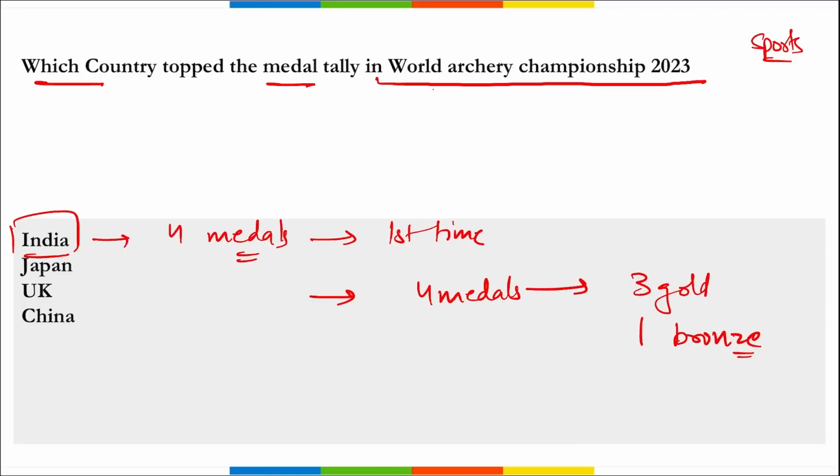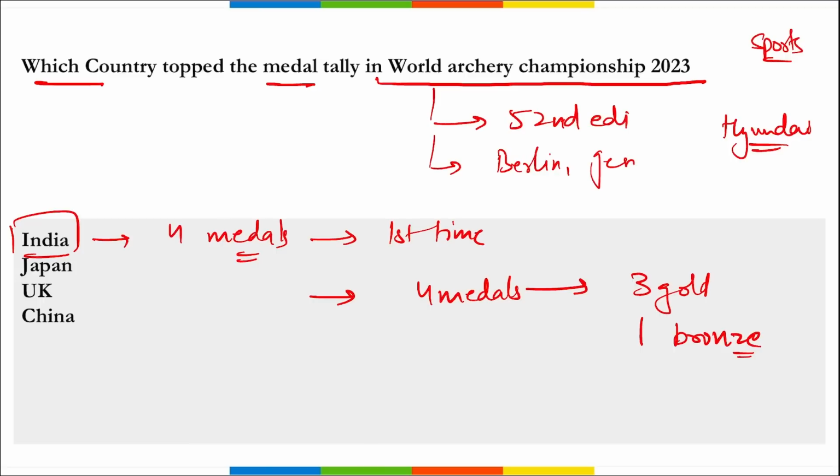Correct? And this is the 52nd edition of the World Archery Championship. Correct? Who was the sponsor here? Hyundai company was the sponsor here. Where was this held? This was held in Berlin, Germany. Correct? And it was from 31st of July till 6th of August. And India has won the gold medal for the first time and also has topped the medal tally for the first time.